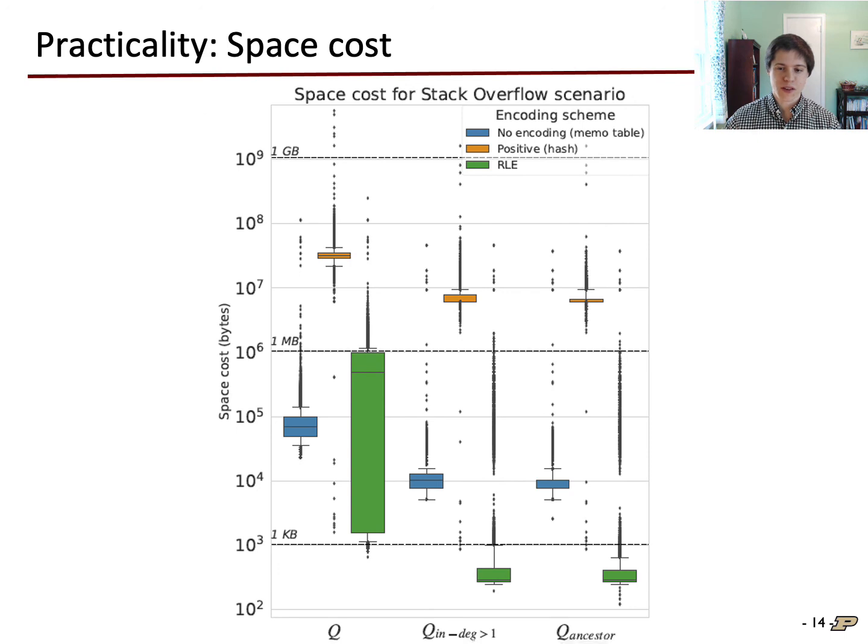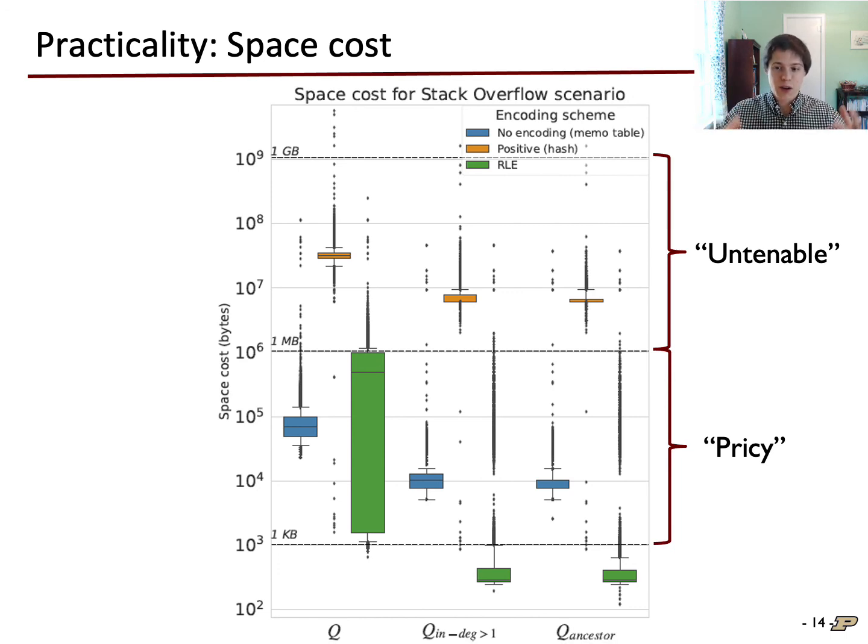So using the coarse metrics of a kilobyte is cheap, a megabyte is pricey, and a gigabyte is not going to work, our data show that in the orange bars, the hash table based encoding is simply not going to work out in any case. The overhead of hashing is just too great. In the blue bars, we see that a simple memo table starts out too expensive, but it reduces to pricey if we select carefully. And in the green bars, an efficient encoding scheme starts out pricey, but reduces to cheap with selection. In fact, combining selection and an efficient encoding scheme yields typically constant space costs in our experiments. Remember, the upper whisker there is a 90th percentile of costs.